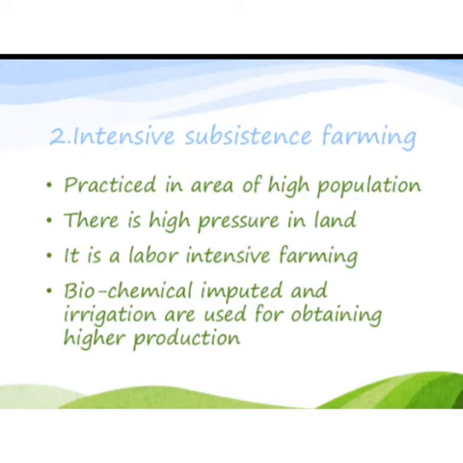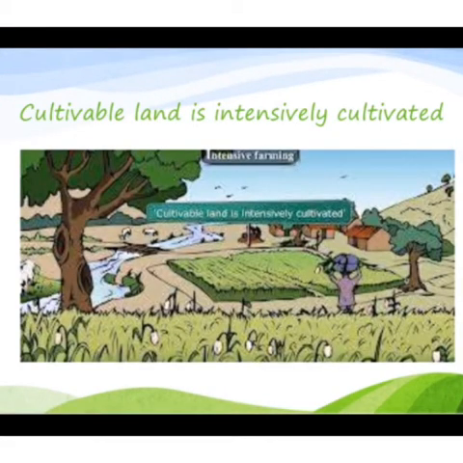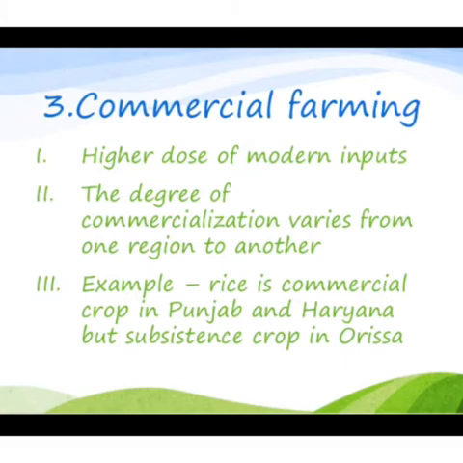Now the second one is intensive subsistence farming. It is practiced in areas of high population. There is high pressure on the land. It is labor-intensive farming. Biochemicals and irrigation are used and higher production is achieved. This is an example of cultivable land with the intensive method.